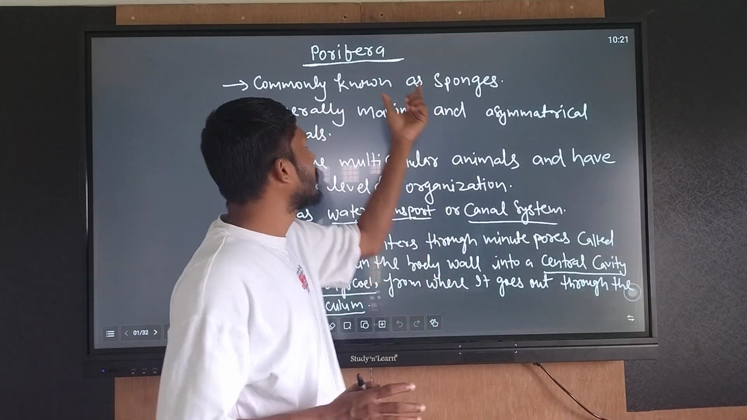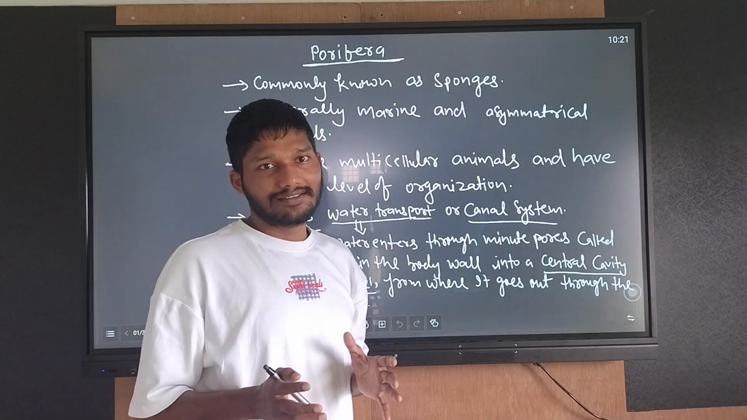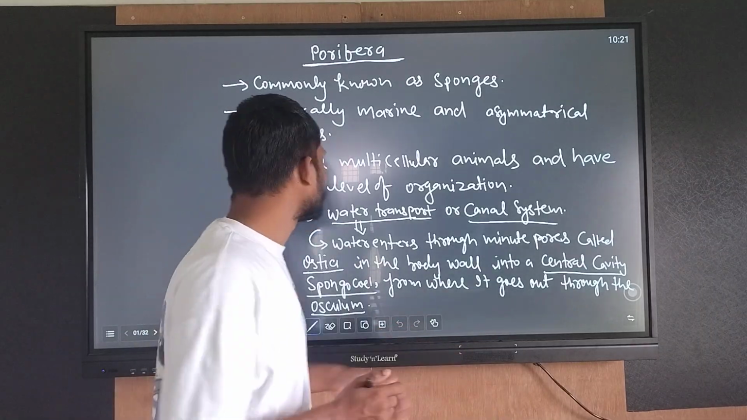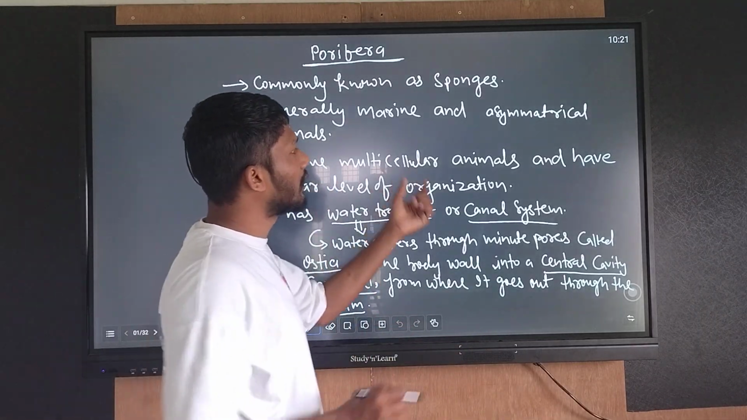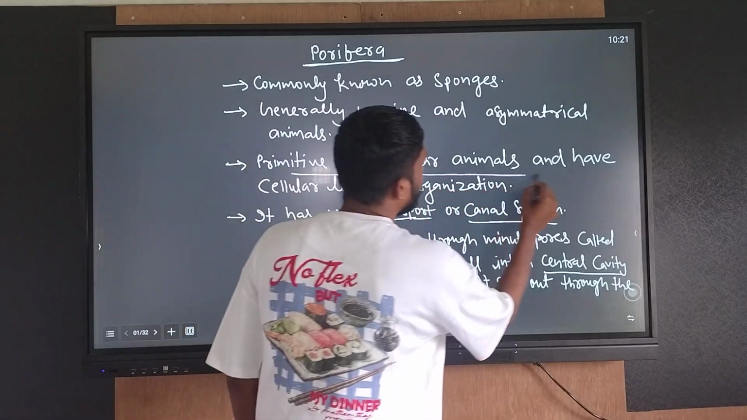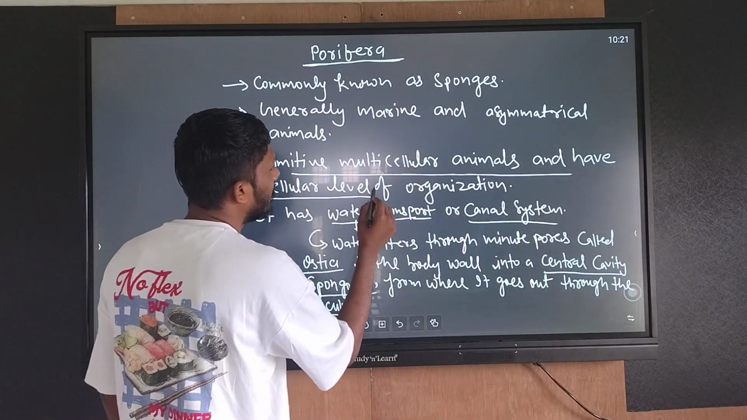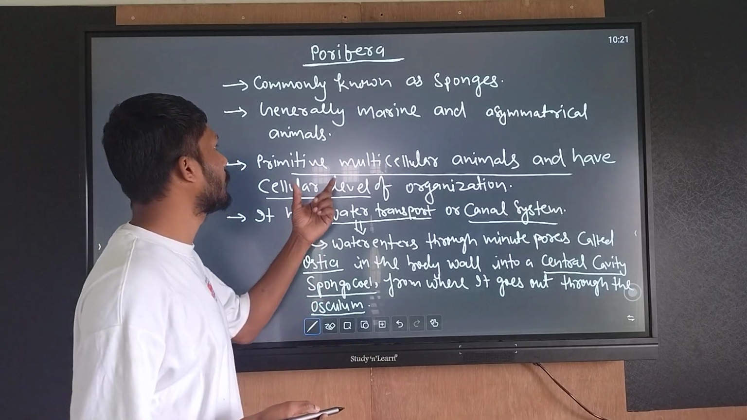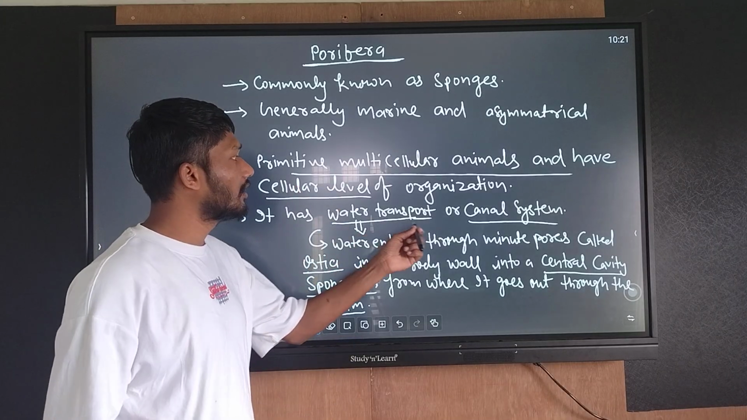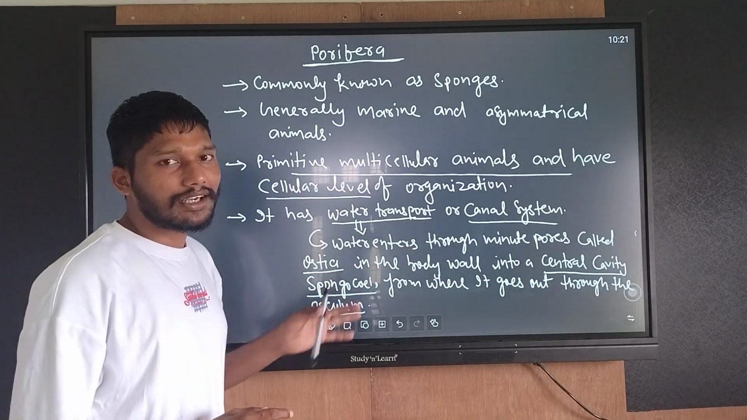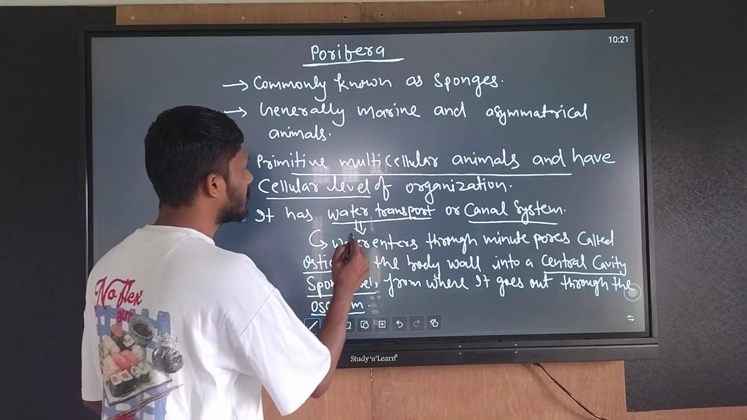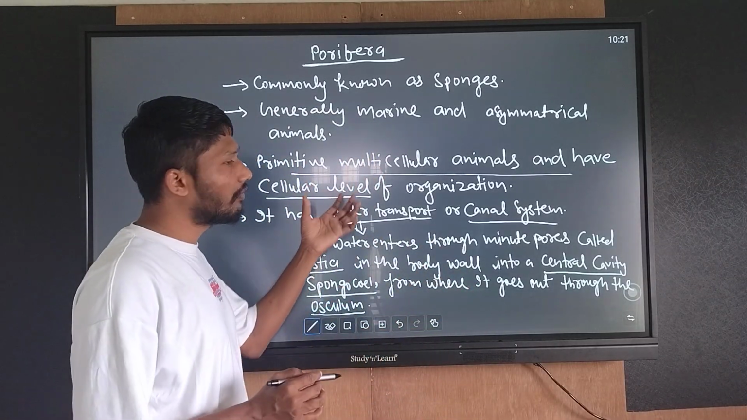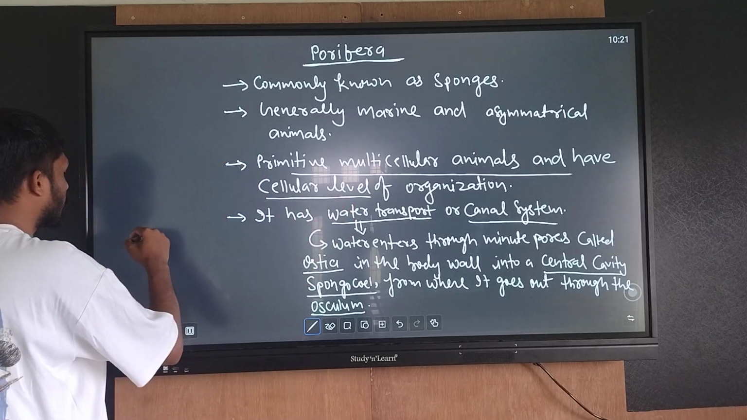Poriferans are sessile; they stay in the same place their whole life. They are primitive multicellular animals with a cellular level of organization. Poriferans have a water transport or canal system.